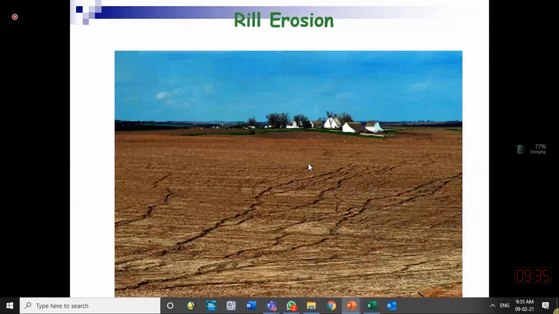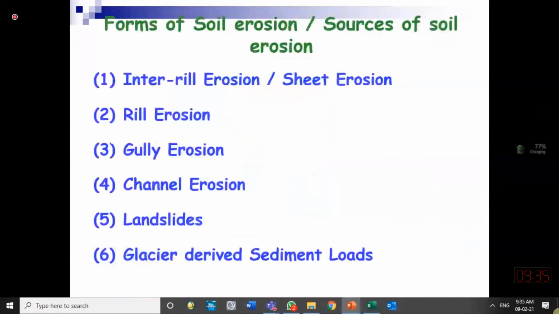These are dynamic processes, the hierarchy of the start of sediment transport. Initially we have inter-rill erosion between two rills, or sheet erosion, and there is erosion within the rill also. A rill is a small channel, a gully is a little larger channel. So rill erosion, gully erosion, and then big channel erosion.